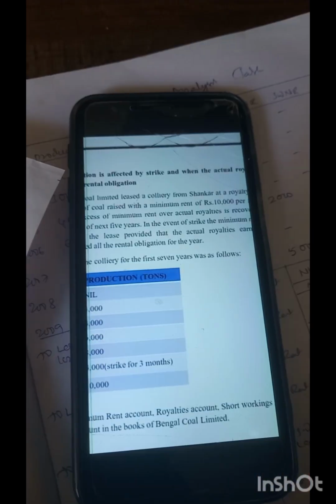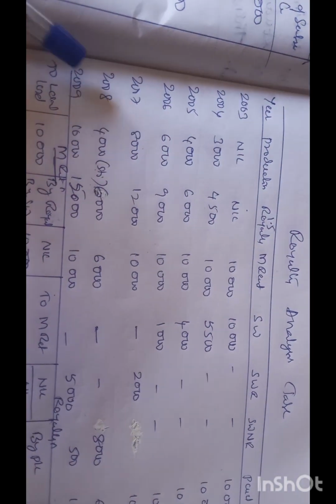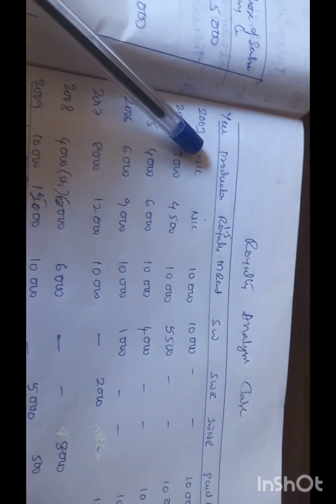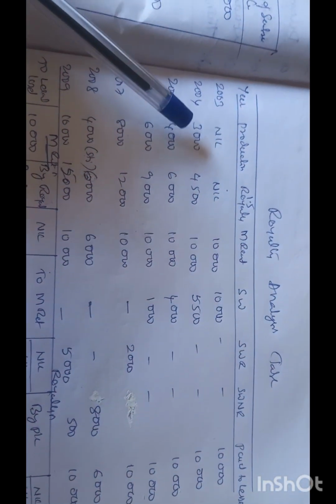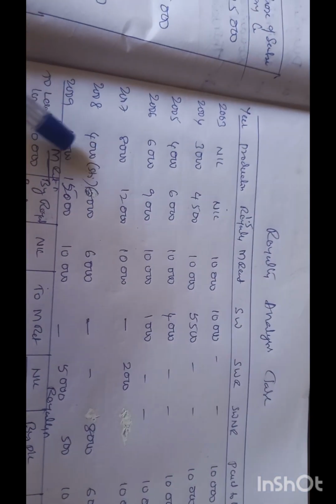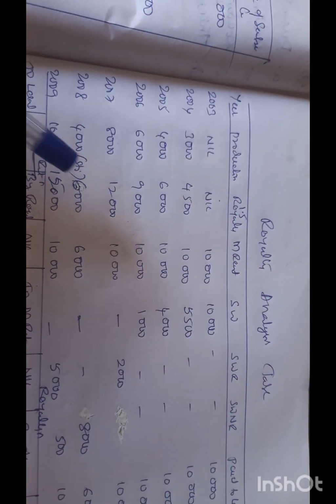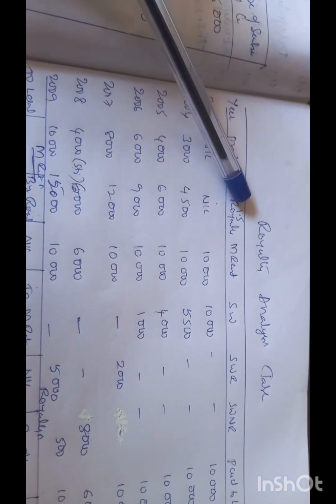We will prepare a royalty analysis table. We have years 2003, 4, 5, 6, 7, 8. Production first year nil, we are not getting any amount. Then 3,000, 4,000, 5,000, 6,000, 8,000, 4,000. Strike year 4,000. Production last year 10,000. Royalty at rupees 1.5.